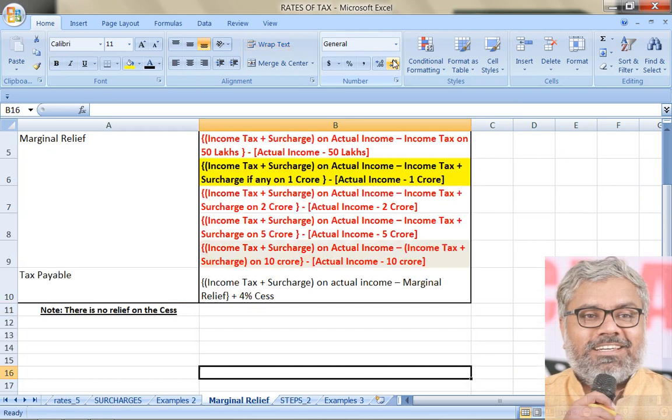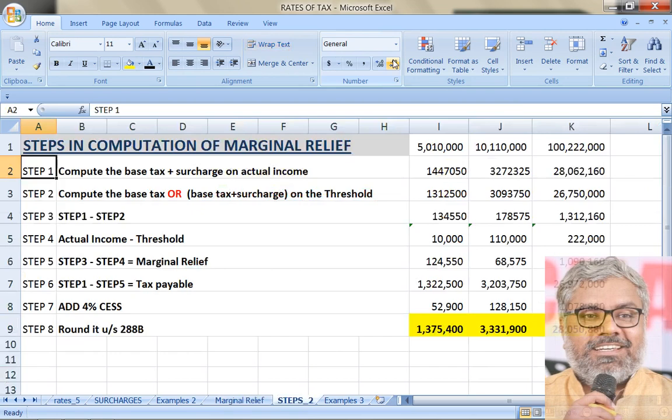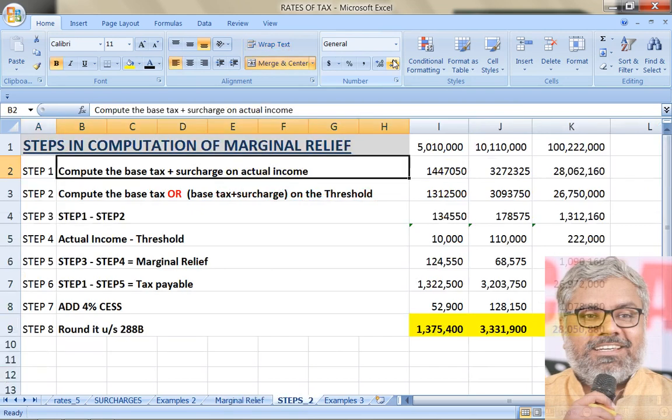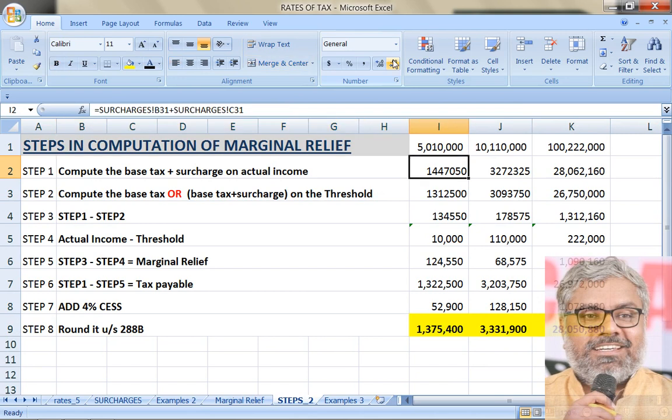This is the concept of marginal relief, why it is given. When the income of the SSC exceeds the threshold marginally by a smaller amount, then the additional tax payable by the SSC should not exceed the amount by which the actual income exceeds the threshold. That is a provision. You don't need to byheart that. Just understand that. That is enough. Point is, basically how much additional tax the SSC is paying, you have to calculate. How to do that? That is step 1 minus step 2.